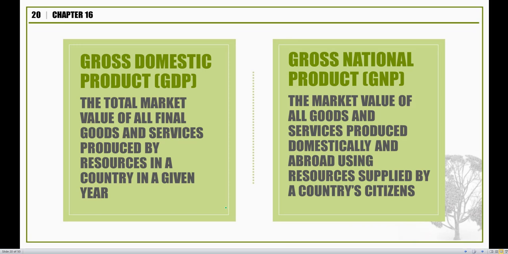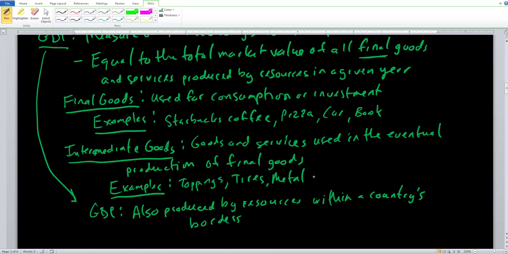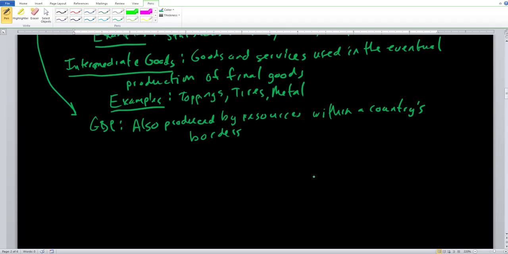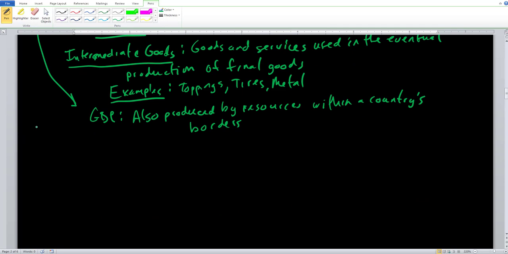So gross national product is the market value of all goods and services produced domestically and abroad using resources supplied by a country's citizens. So in terms of GNP, we're focused a little bit more on the citizenship of either the individual or the firm or corporation. So here, we want to focus on exactly how many goods and services our citizens, our firms and corporations can actually produce within a given year. Also, in terms of GNP, we want to exclude any foreign resources or foreign individuals. So this is something important that you should note as well.